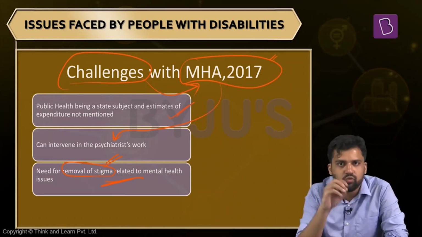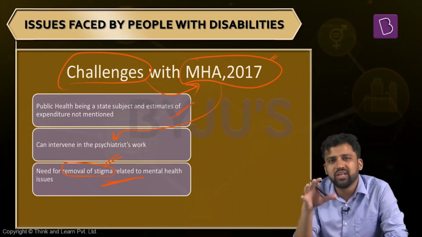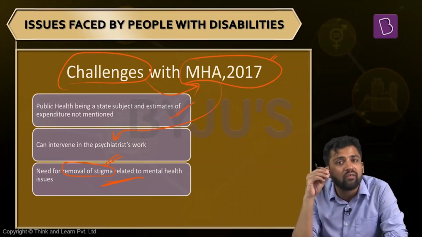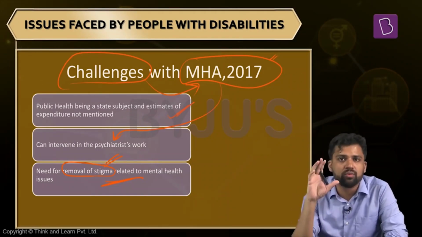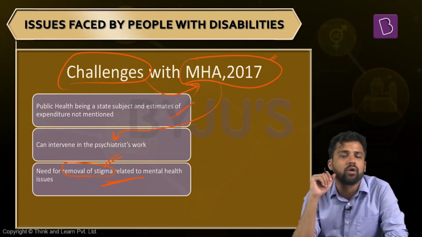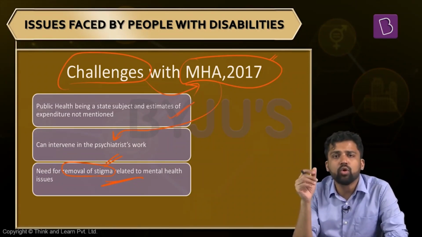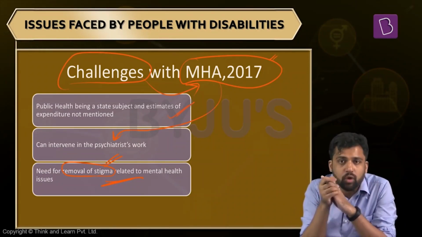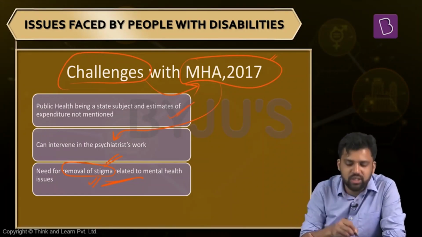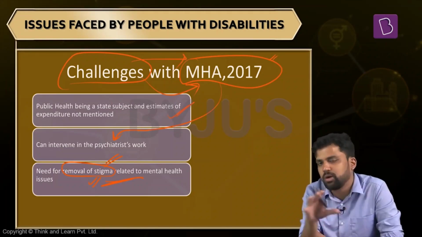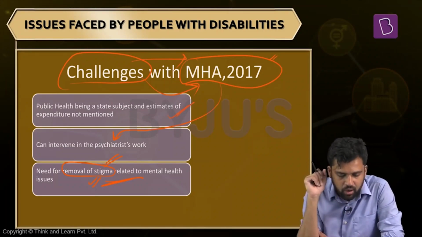In recent times, things are changing for the positive, in the right direction. For example, you might have observed different celebrities have come out in the open. For example, Deepika Padukone. She was winning national awards, but at the same time she was having different mental health issues, and she talks about it in detail. Dr. Shyam, her psychologist, also talks about it. So when celebrities come out in the open, these awareness campaigns help in removal of stigma. We need to ensure this stigma is removed, then only can we have successful implementation of this particular law. So this is about the Mental Health Care Act and the challenges that we face when it comes to its implementation.